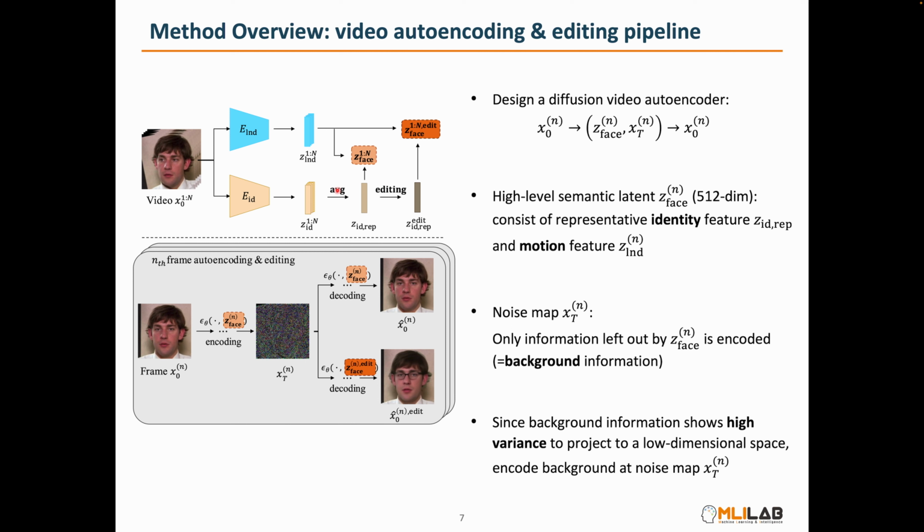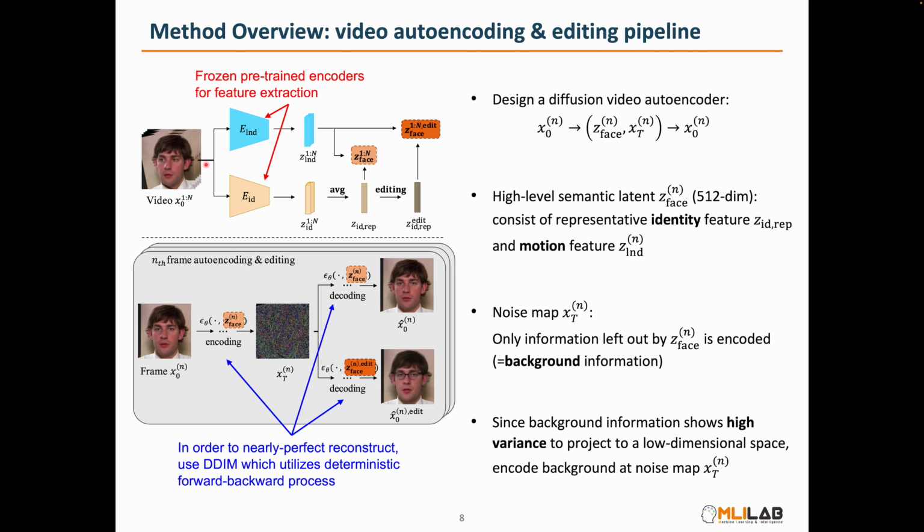Afterward, by using G-face as a condition, the forward process of the diffusion model results in the noise map XT, where only the background information remains since all facial related information is encoded in the condition G-face. The reason we handle only the information excluding the background in the high-level semantic latent space is that the background information has large variance, making it difficult to encode in a low-dimensional space.